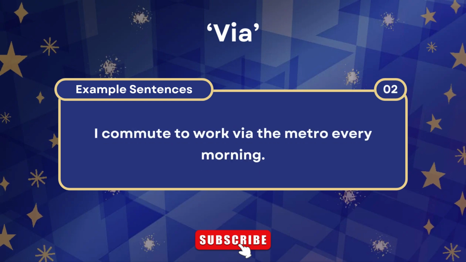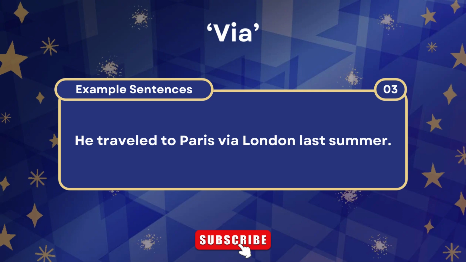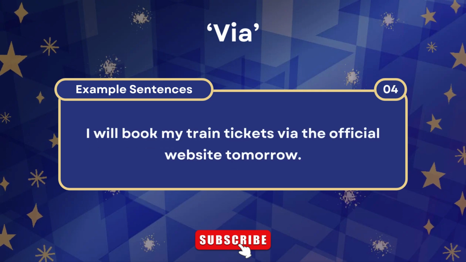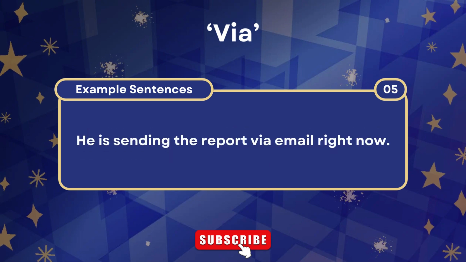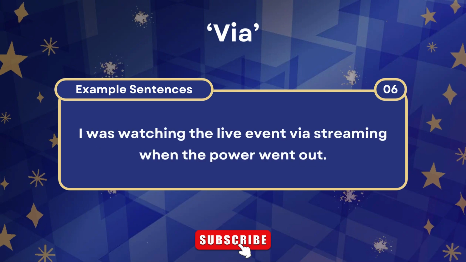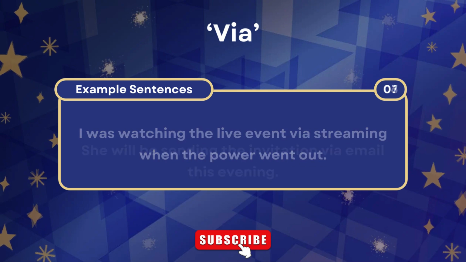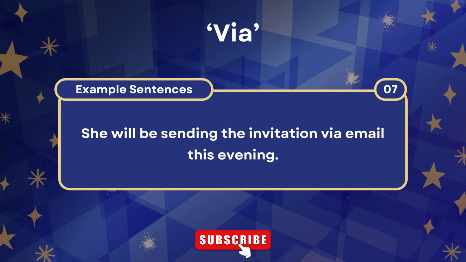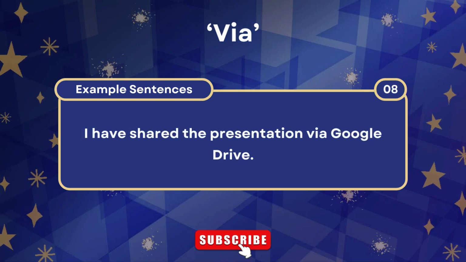I commute to work via the metro every morning. He traveled to Paris via London last summer. I will book my train tickets via the official website tomorrow. He is sending the report via email right now. I was watching the live event via streaming when the power went out. She will be sending the invitation via email this evening. I have shared the presentation via Google Drive.